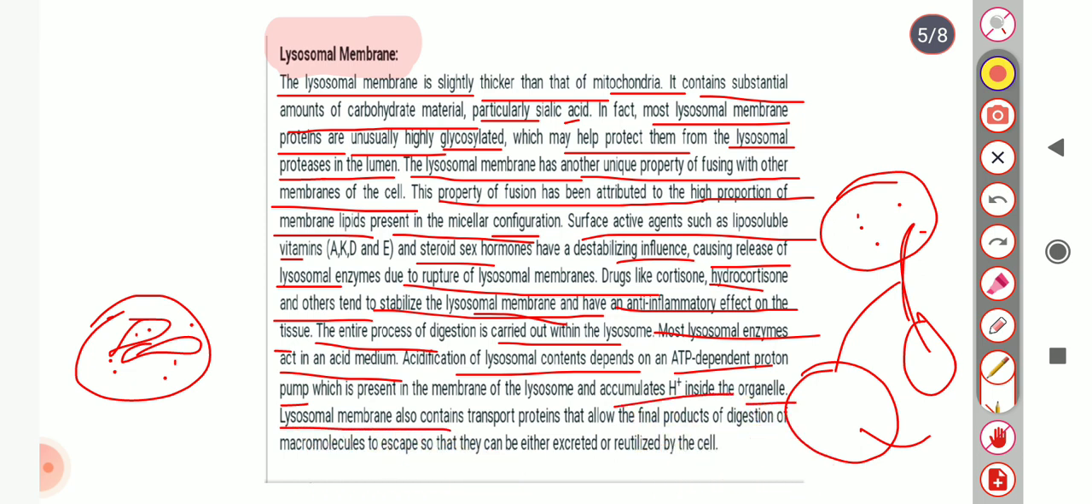Lysosomal membranes also contain transport proteins. These transport proteins in the lysosomal membrane allow the final products of digestion of macromolecules to escape so they can be reutilized by the cell. This is all about the lysosomal membrane.